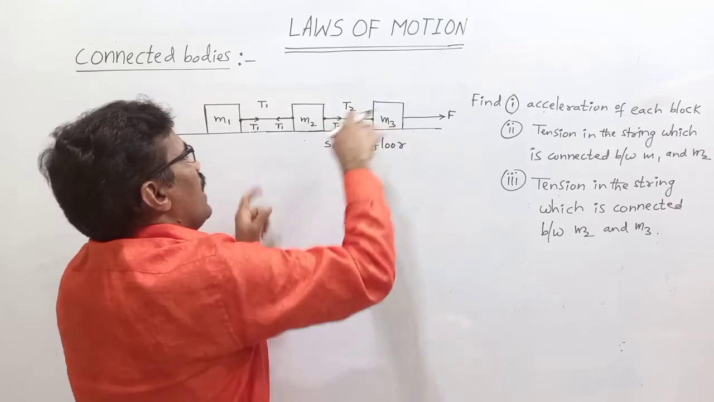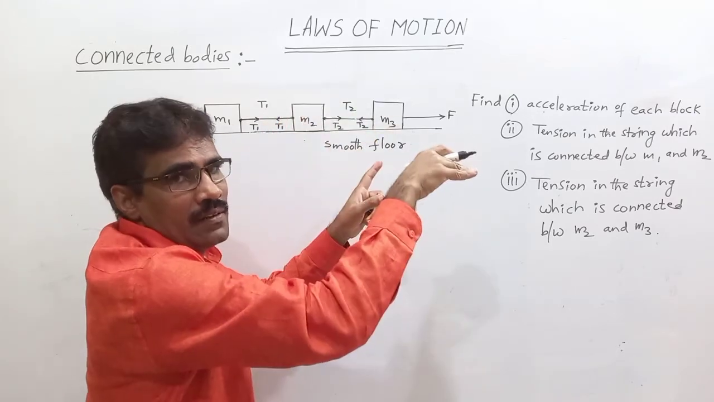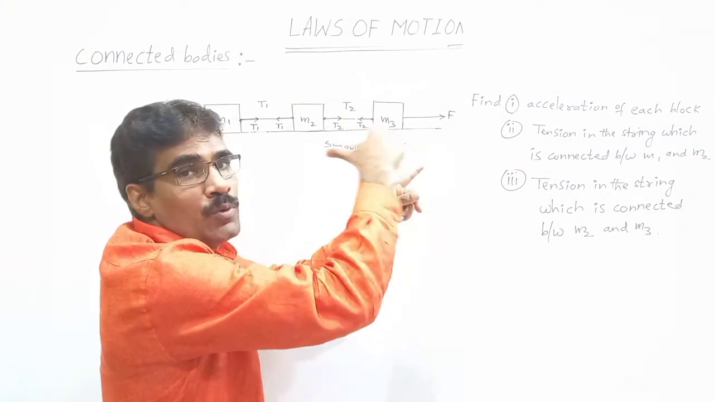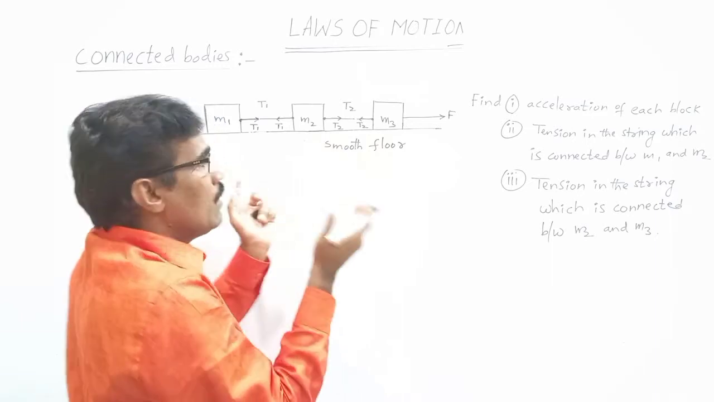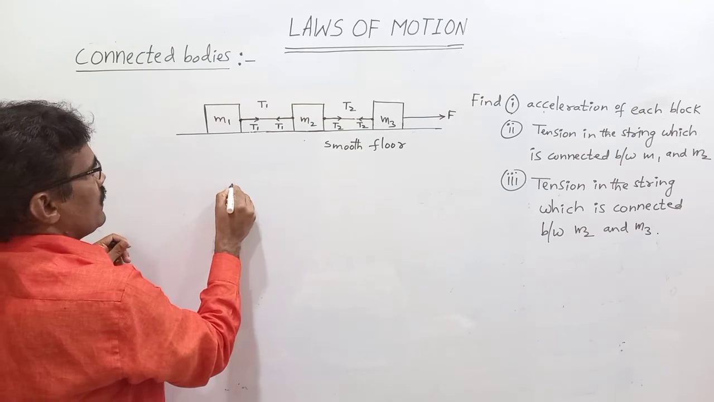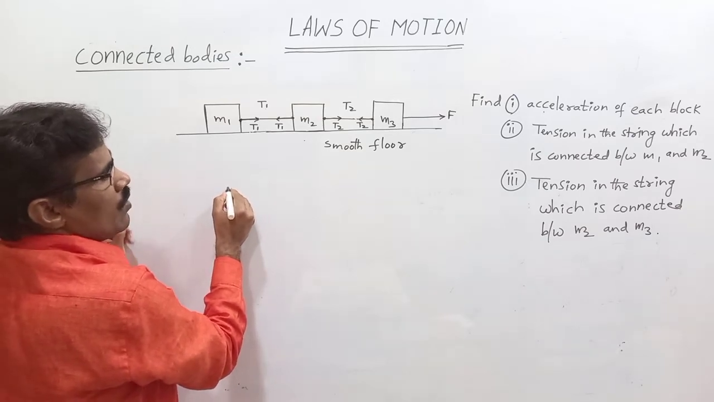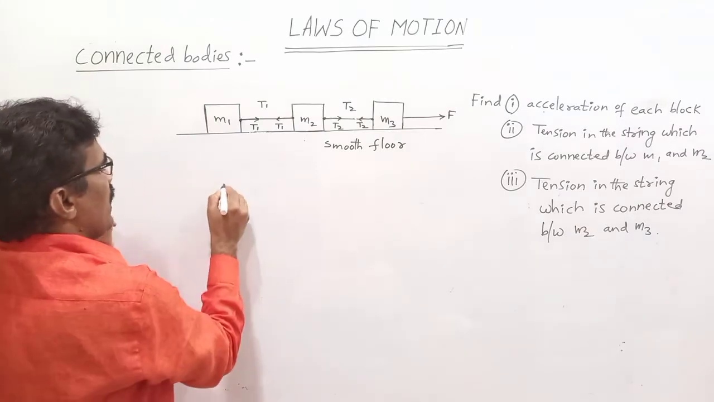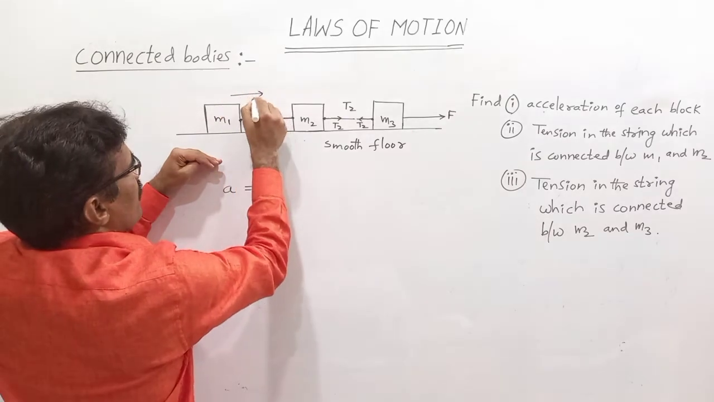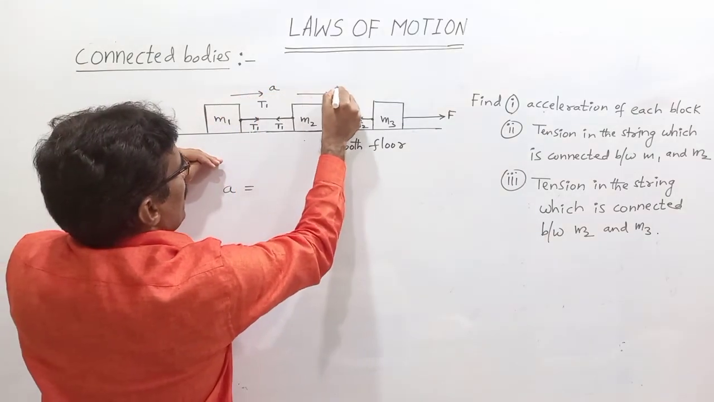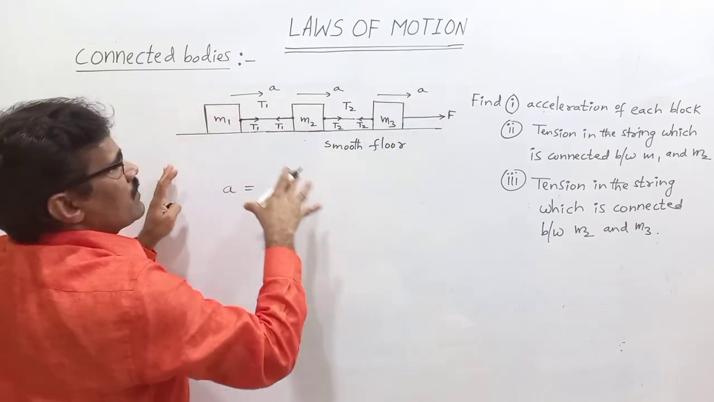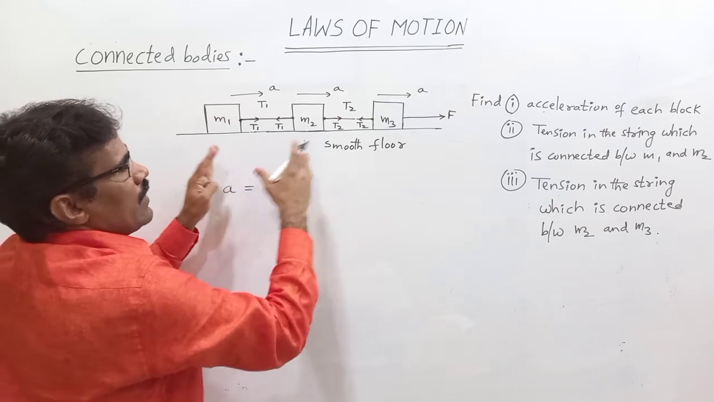We apply a force acting on M1 plus M2 plus M3 on this side. Net force is F. Why F, sir? There is no opposite force. Net force is F, total mass is M1 plus M2 plus M3. So here, by a simple relation without using a free body diagram, we get the acceleration. The acceleration of M1 is A, M2 also A, M3 also A. All have the same acceleration because they are connected with a string end to end.